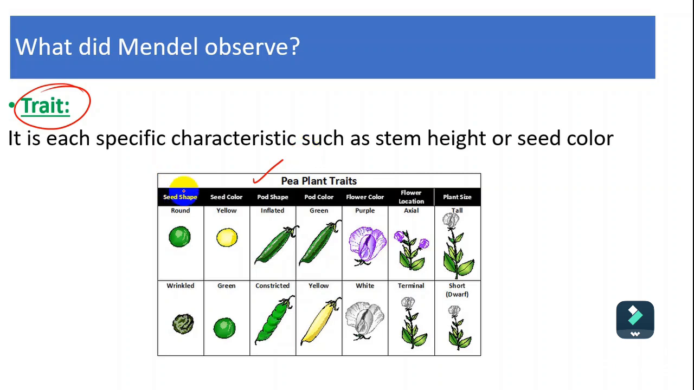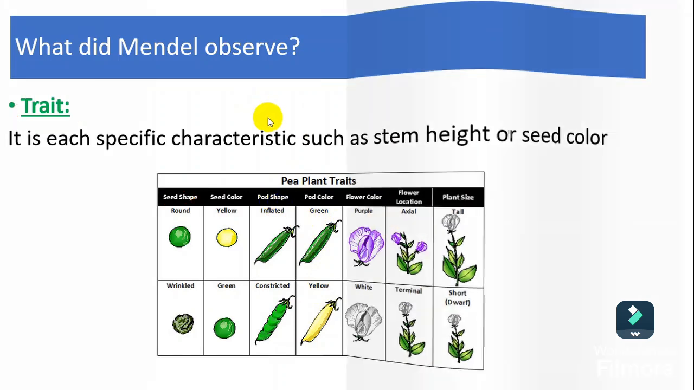For example, we have the seed shape, which may be round or wrinkled. The seed color may be yellow or green. The pod shape may be inflated or constricted. The pod color may be green or yellow, and so on. All of them are traits. A trait is something you can see, something you can observe. It's the physical appearance seen on living organisms.